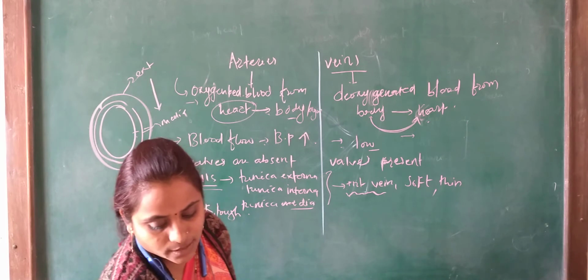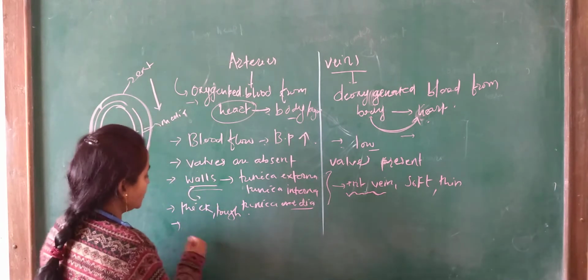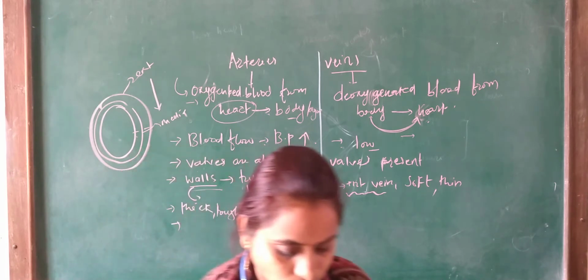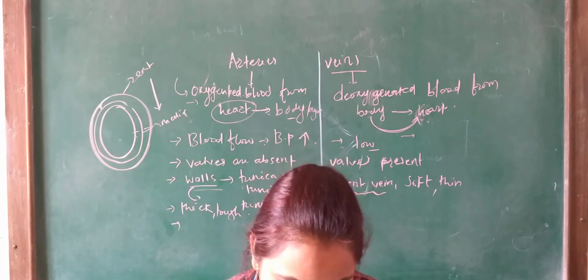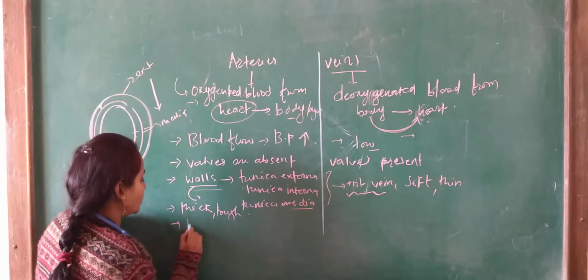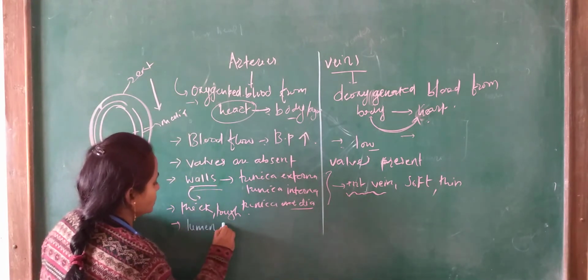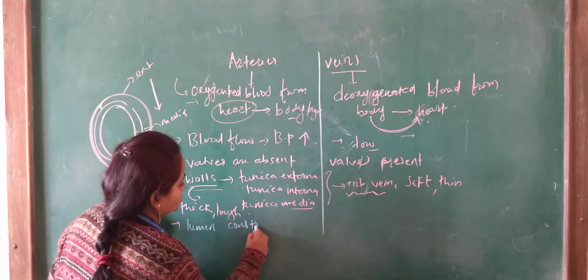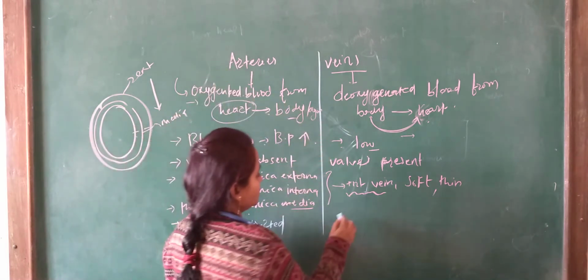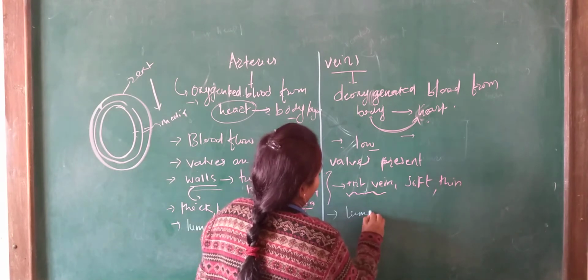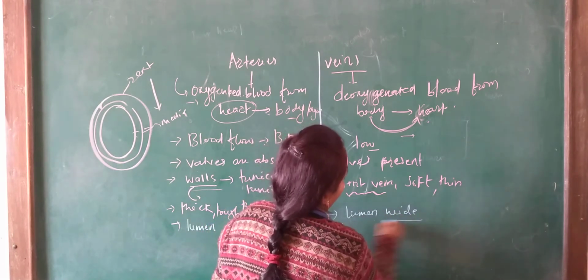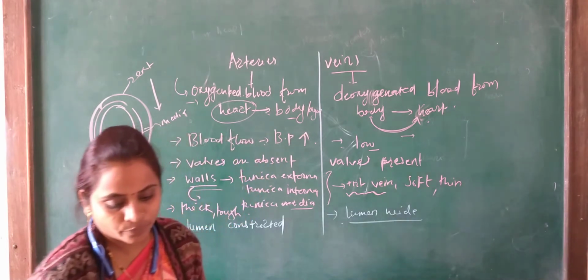Another most important thing is the lumen. The lumen is constricted in the arteries, and when we see the lumen in the veins, it is wide in nature.